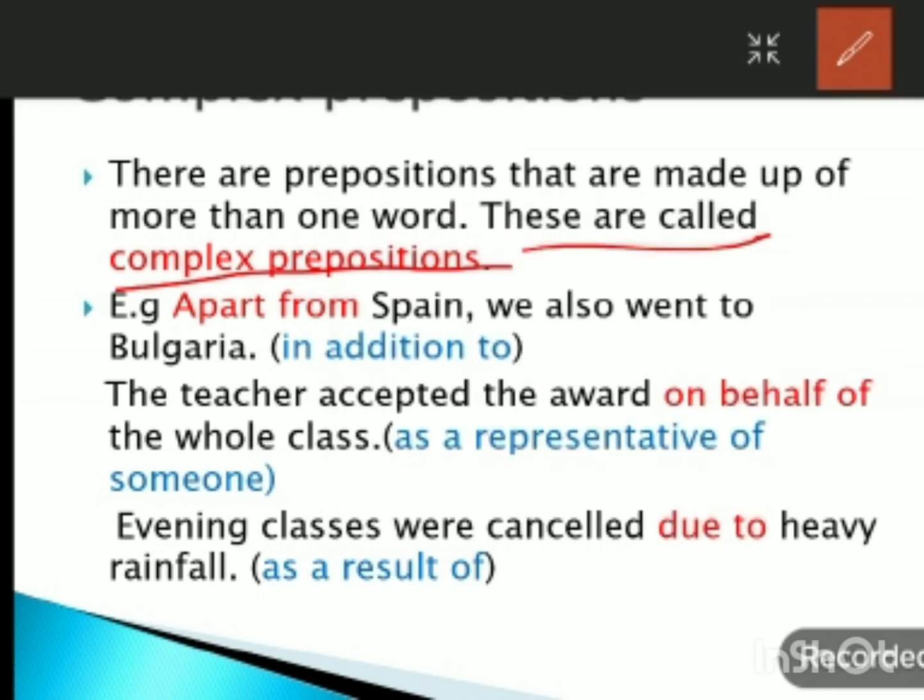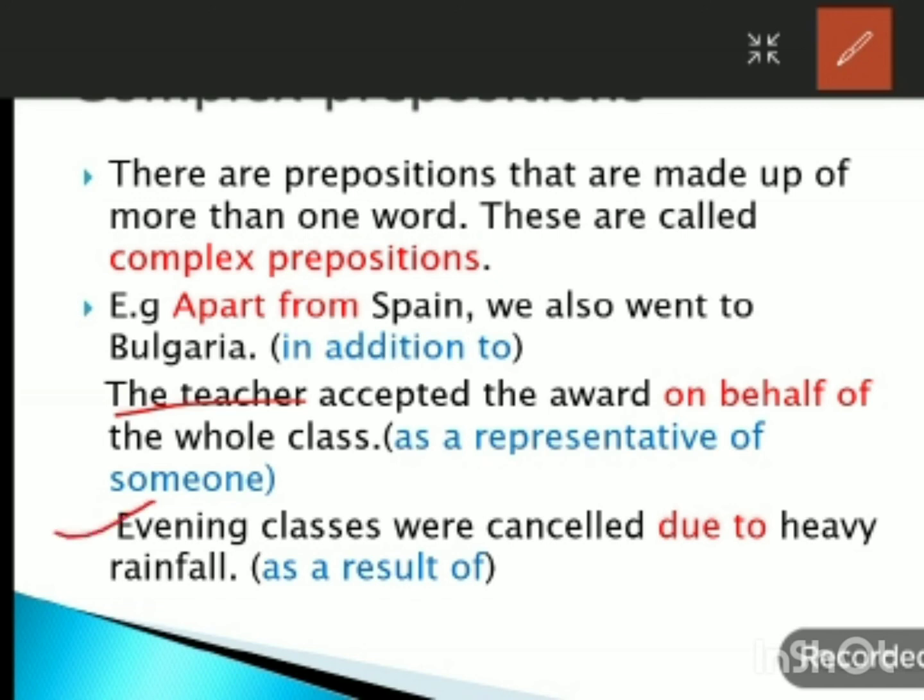Like apart from. Apart from Spain, we also went to Bulgaria. So here apart from means in addition to. Apart from is a complex preposition. The teacher accepted the award on behalf of the whole class. So on behalf of is a complex preposition, which means as a representative of someone. So as a representative of the whole class, the teacher accepted the award.